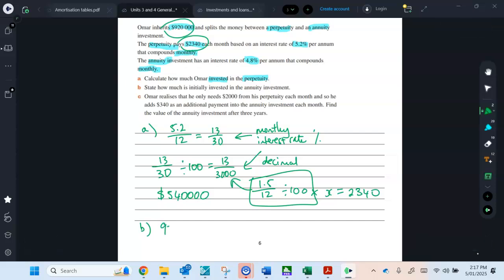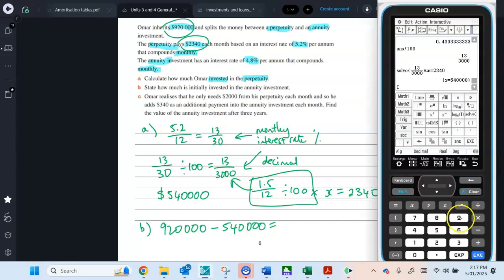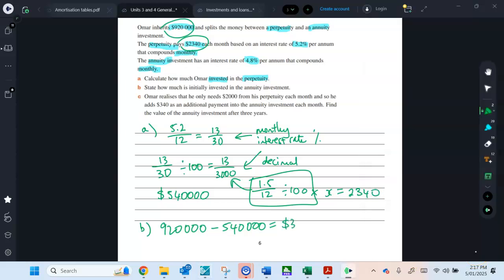So the annuity is just the difference between the two. I went back and thought, well, I have to do this a different way. Minus 540,000. Okay, so $380,000 is in the annuity.